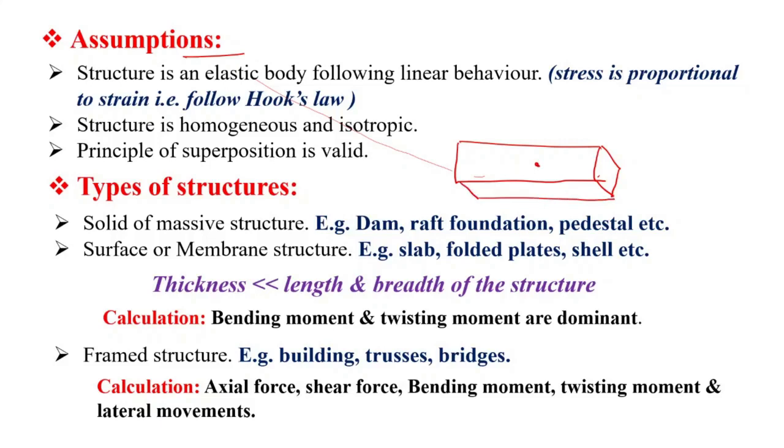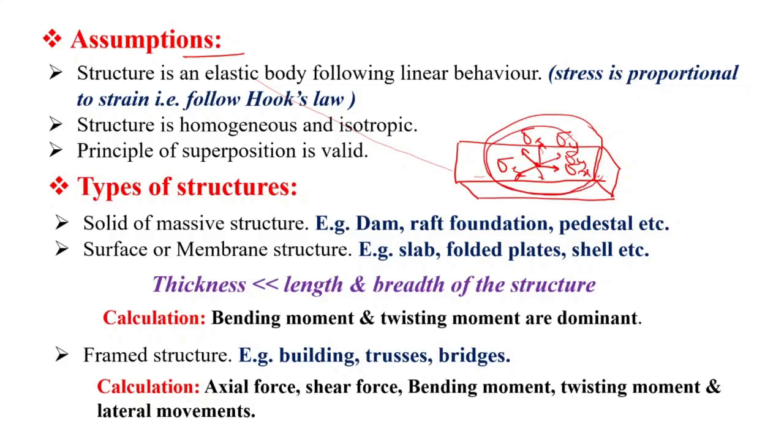If we calculate the stresses, then the stresses will be in the x direction, sigma x, in the vertical direction sigma y, in the z direction sigma z, right? Up to these three directions it is easy to analyze, and suppose in another direction there will be sigma 3 and in another direction sigma 4, and so on and so forth.